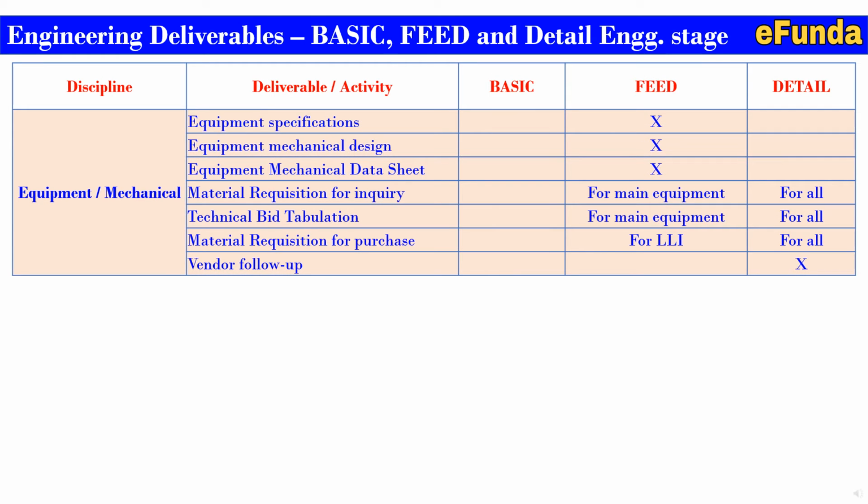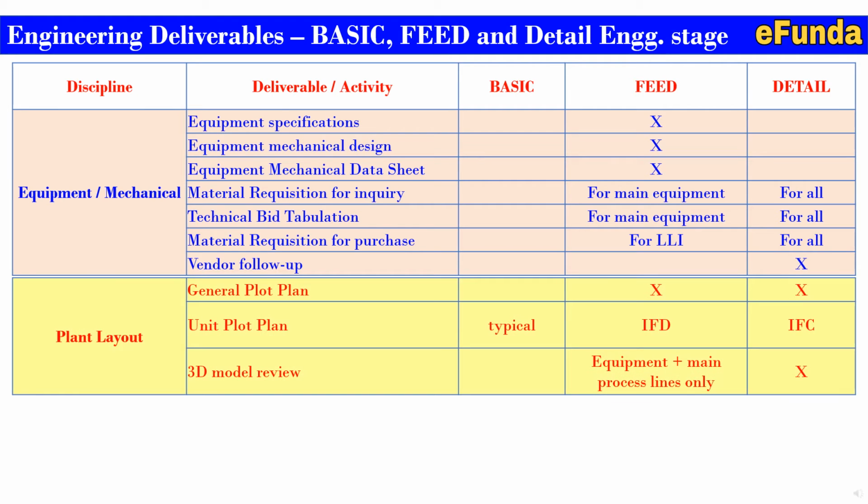Now moving on to equipment or mechanical discipline, mainly the equipment specifications are required in feed. Equipment mechanical design are required in a feed stage. Equipment mechanical data sheets are required in feed stage. Material requisition for inquiry is required in a feed and detail. Technical bid evaluation is required during feed and detail. Then the vendor material purchase requisition for long lead items are required in feed, and for all the items are required in detail. Vendor follow-up is required during the detail engineering.